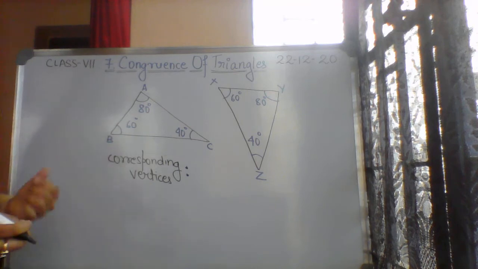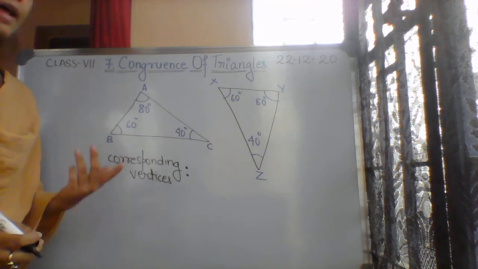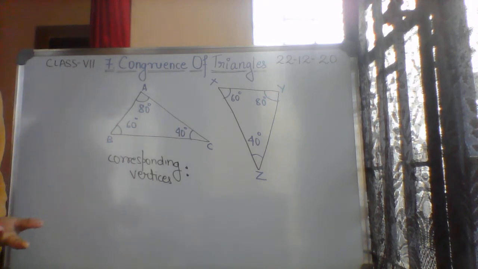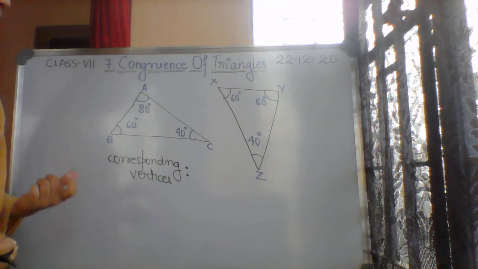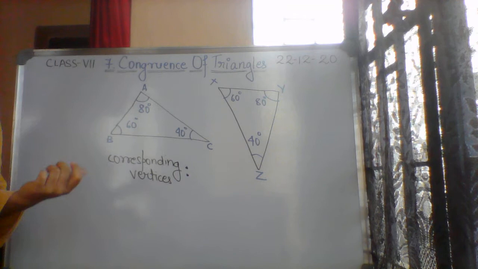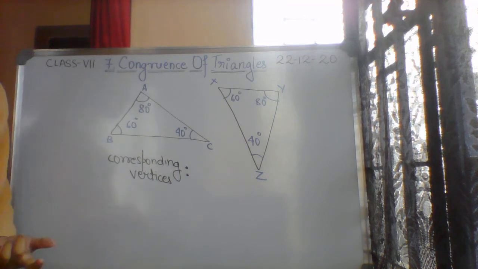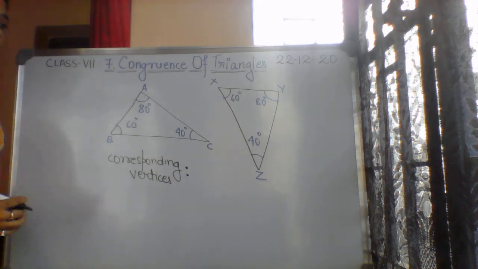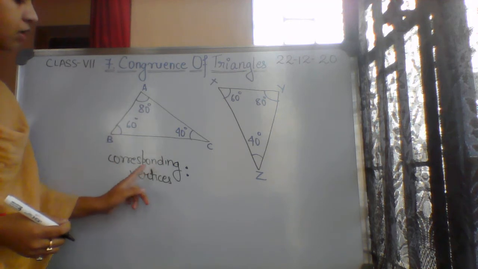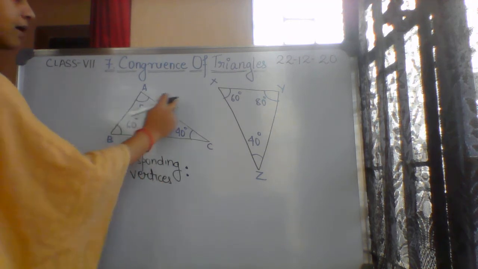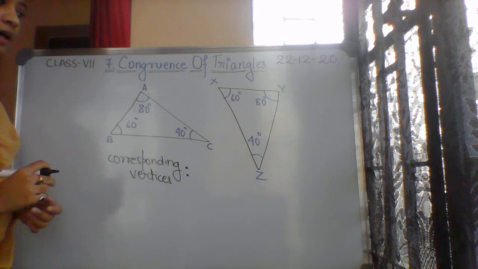Triangles are made up of what? What are the properties of a triangle? It has three vertices, three sides, and three angles. Now you have to find the corresponding vertices. We have two triangles, ABC and XYZ.